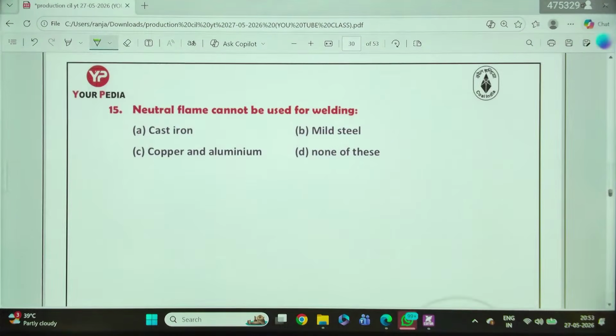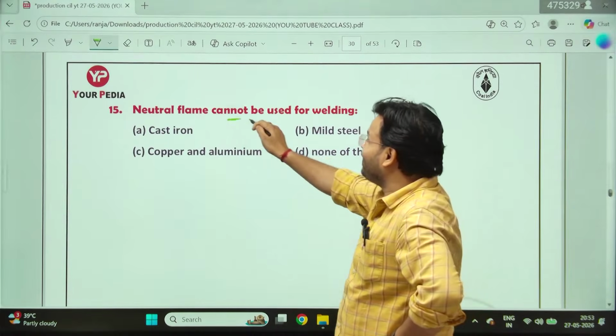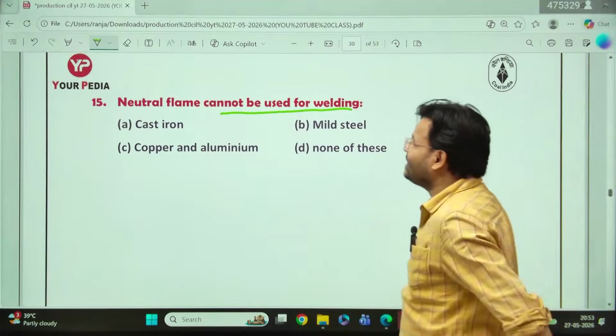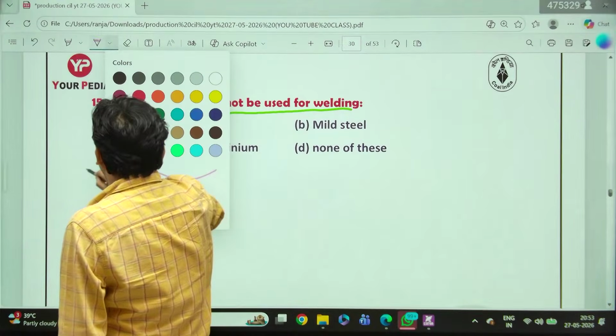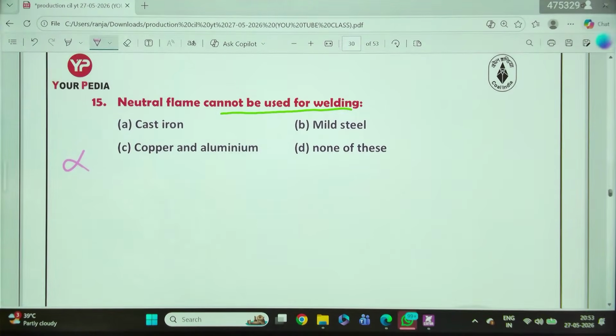Okay sir, come to the next question. Yes sir, that is my favorite question. Natural flame cannot be used for welding. Option A, cast iron, mild steel, copper and aluminum, and option D, for Delhi, is none of the above. What will be the answer of that question?